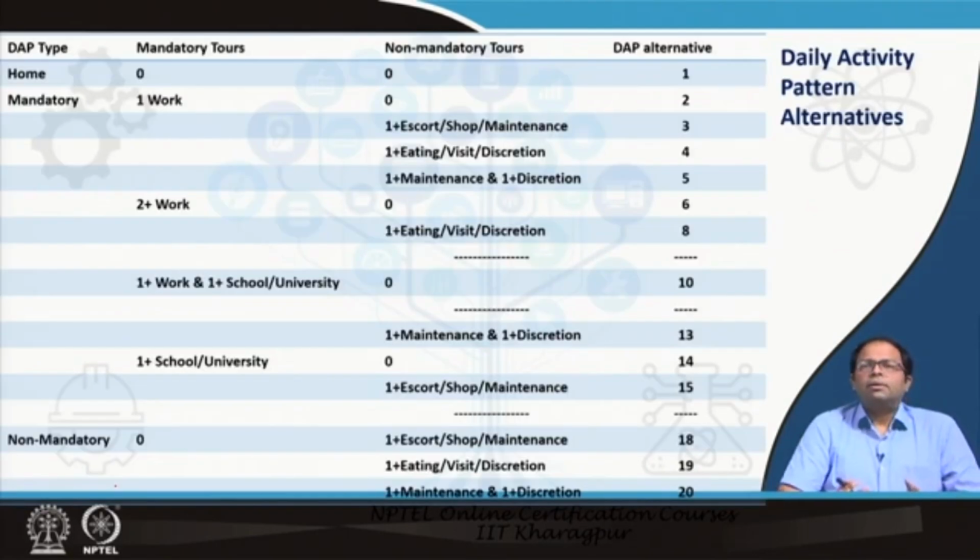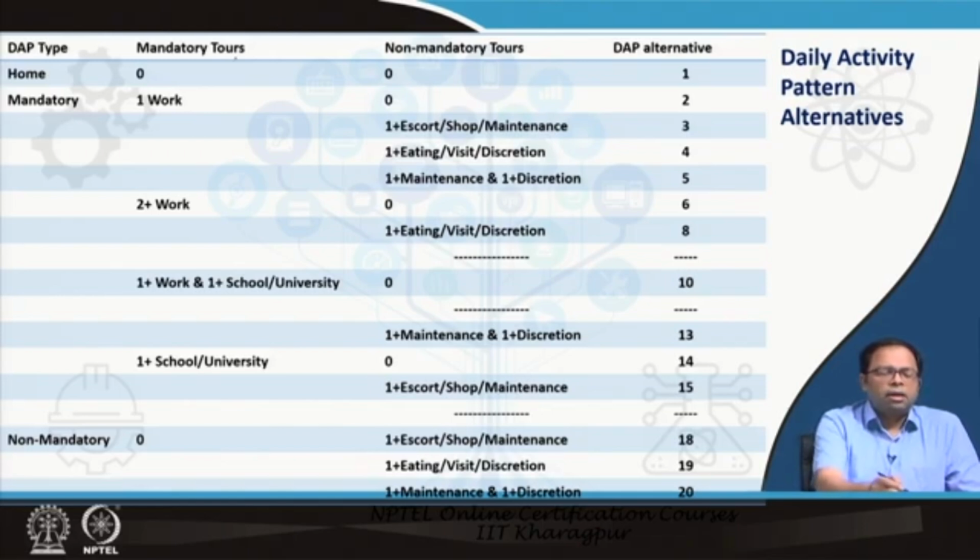Suppose I am trying to decide on a person's daily activity pattern. What are the choices he has got? Ultimately it's a question of what he chooses to do. Let us forget the right side of the table and just look at the second column.